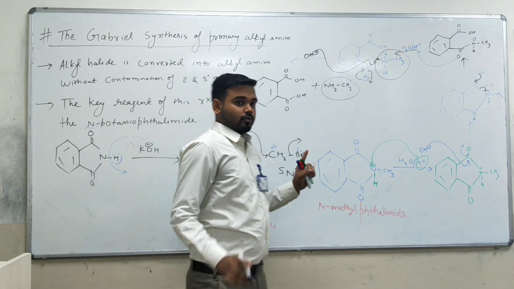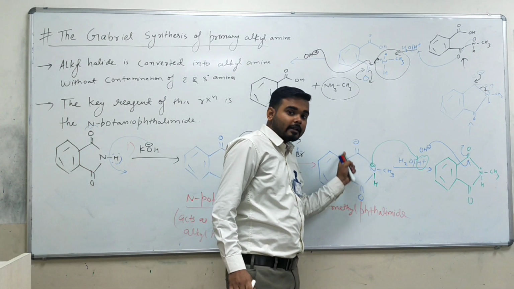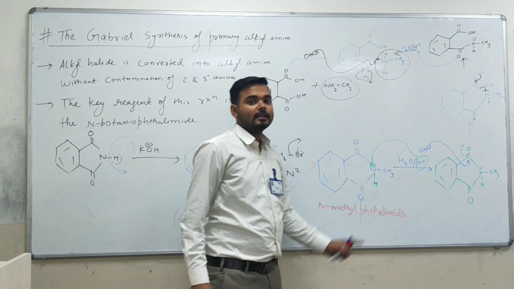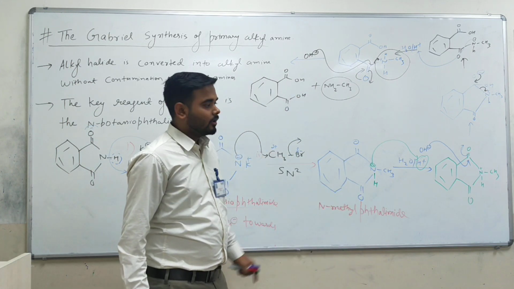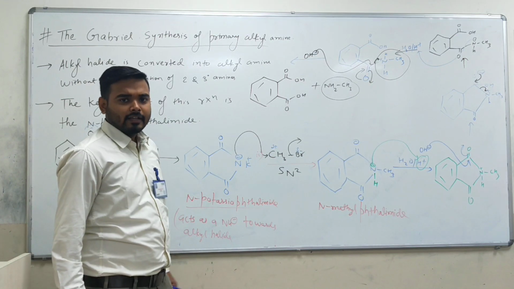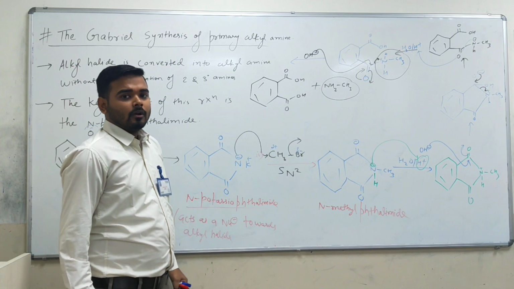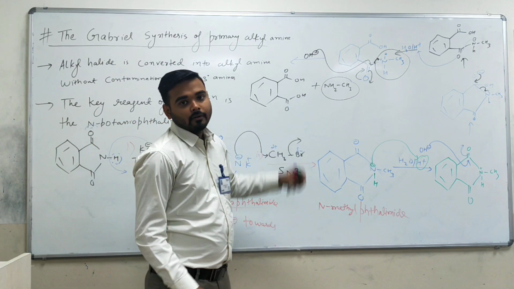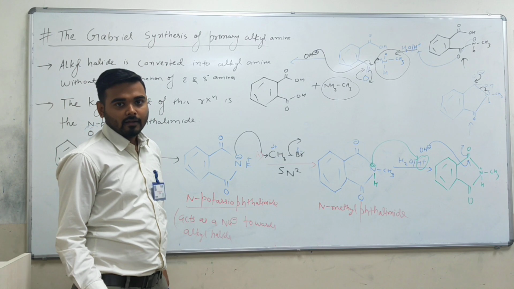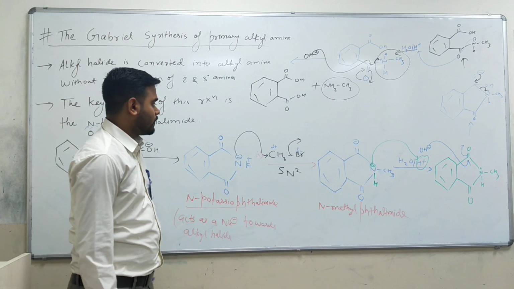Imide is nothing but, you know, NH3. Okay, when your 2 hydrogens are replaced by these 2 carbonyl groups, then it is called imide, as you can see here. One question is coming in your mind: sir, you told that you can do the hydrolysis by taking N2H4 also. Yes, and that N2H4 will give you a better product than this one, a better yield. If you want to get a 1 degree amine, then it's better to do the hydrolysis with N2H4.